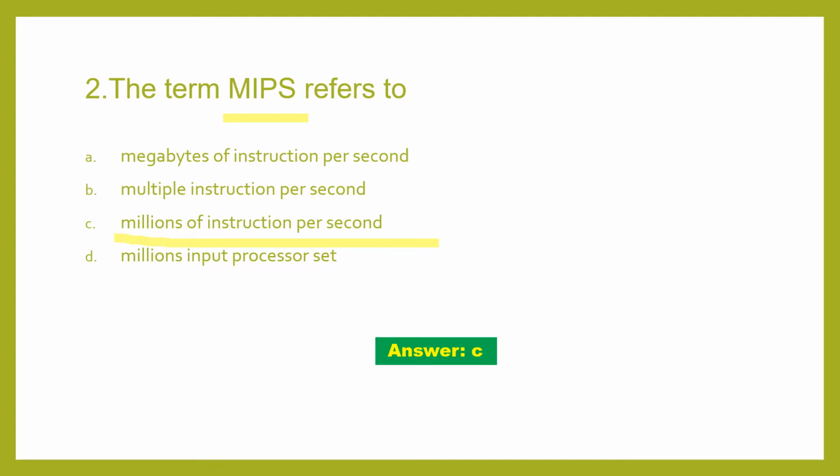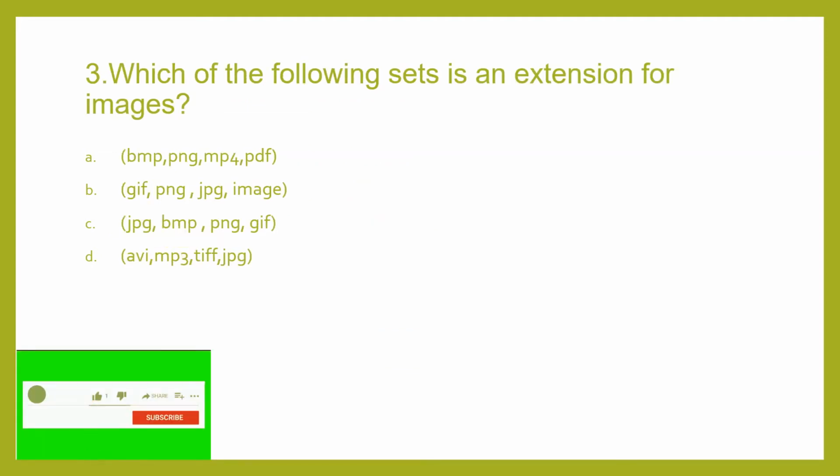Coming to the third question. Which of the following sets is an extension for images? Now documents have extensions, video and audio all have extensions. Similarly, you have to find from these four sets which is the extension set for images. If you go for the first option, you can find MP4. There only you can decide this set will not correspond to images because MP4 is a video audio format. So that option gets cancelled out.